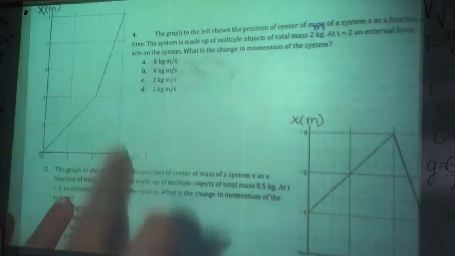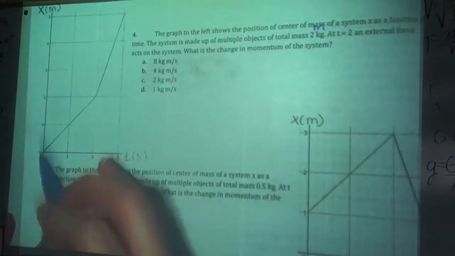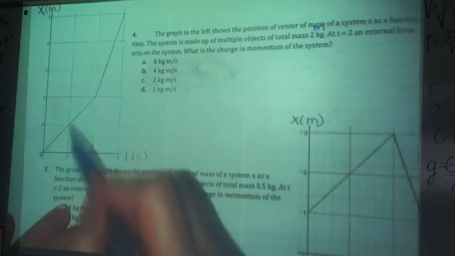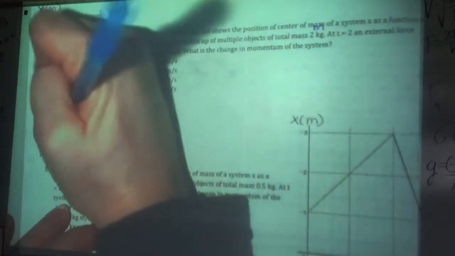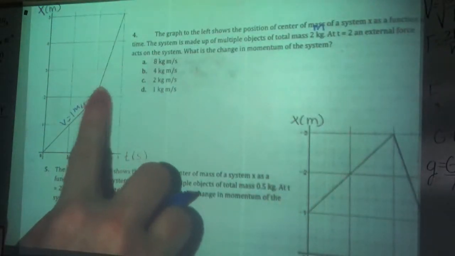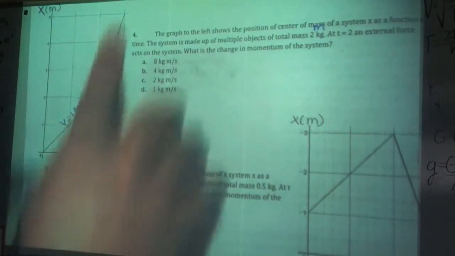So, position versus time graph: to get the velocity from a position versus time graph, that's just the slope. So think about 1 meter in 1 second, another meter in 1 second. This one has a velocity of 1 meter per second. Then at this point there was some external force and now it's going faster.